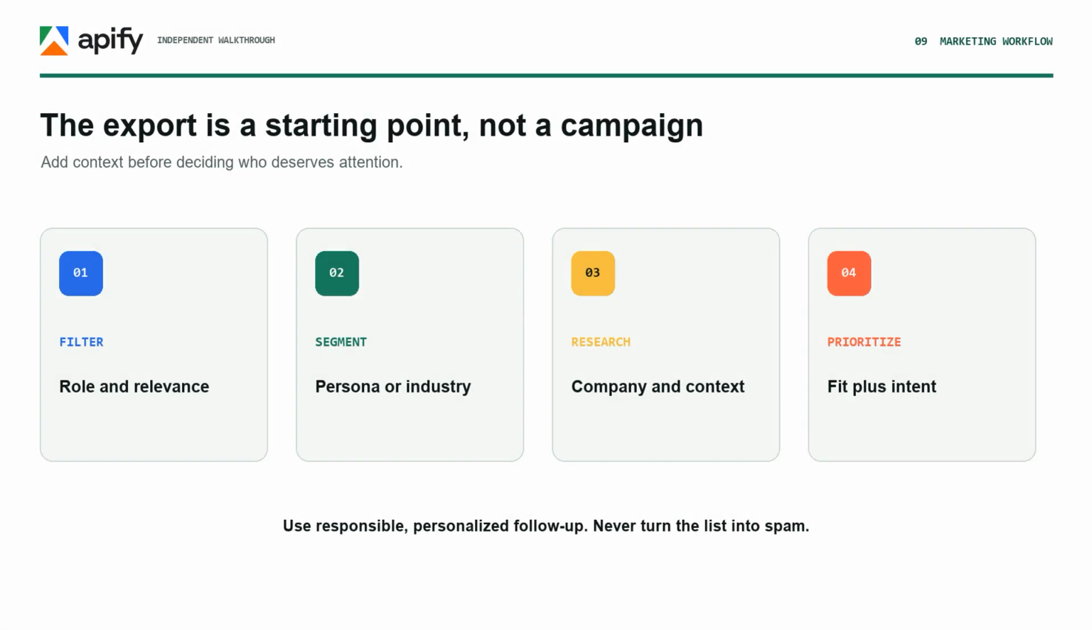Here's the practical workflow. First, filter by role and relevance. Second, group people by persona, seniority, or industry. Third, research the company and the context behind the interaction. Finally, prioritize the combination of fit and demonstrated interest. The export is the starting point for thoughtful marketing, not permission to send generic spam.